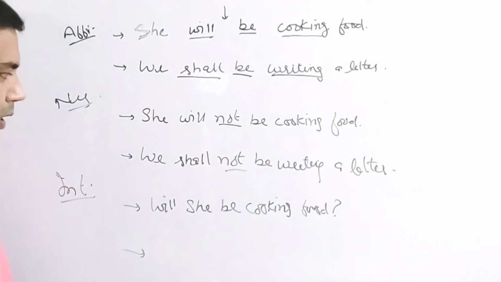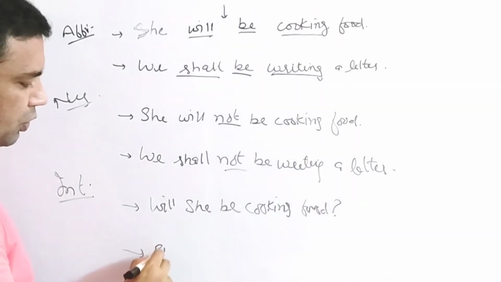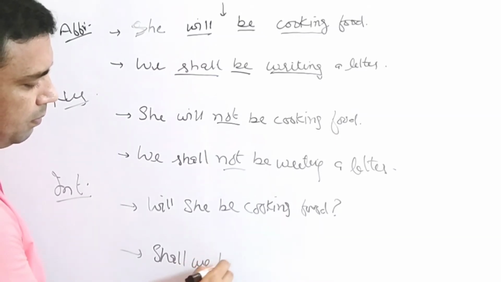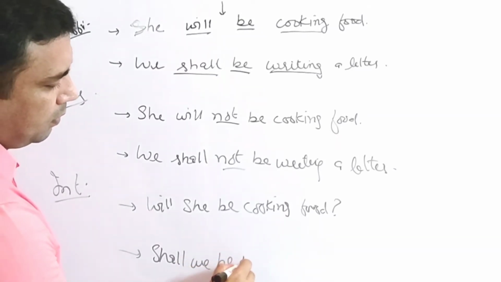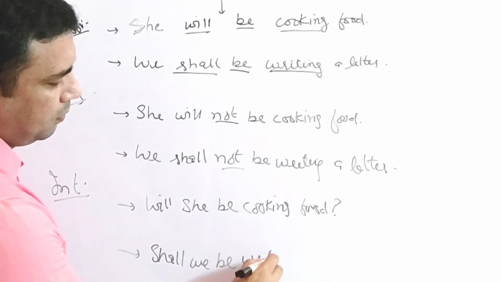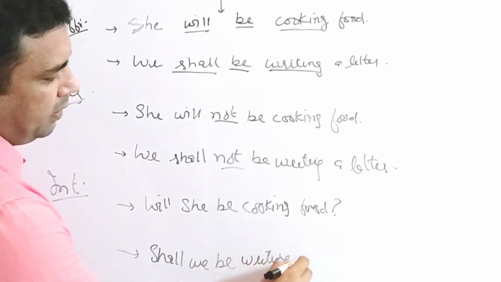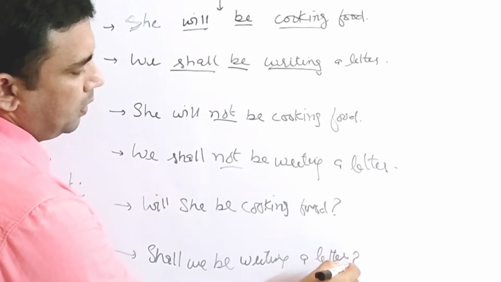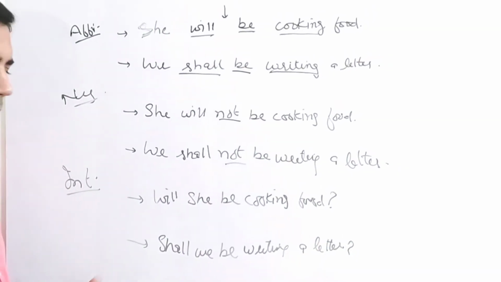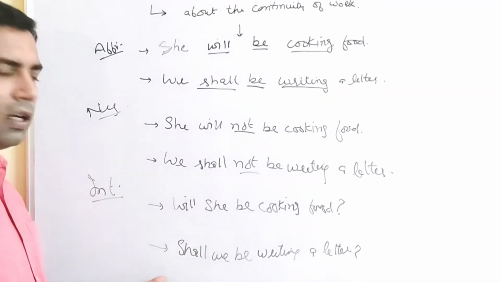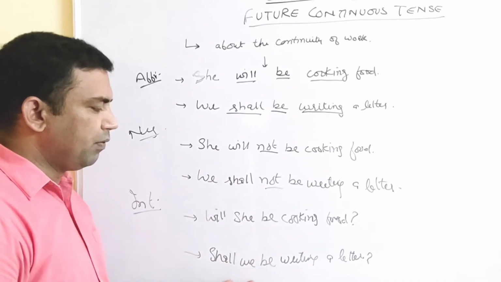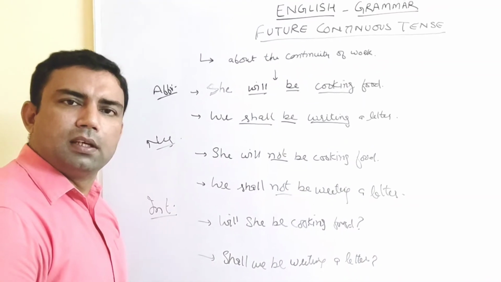And question mark. The second one, shall we be writing a letter? It becomes very easy. Will or shall is out. Will she be cooking food? Shall we be writing a letter?